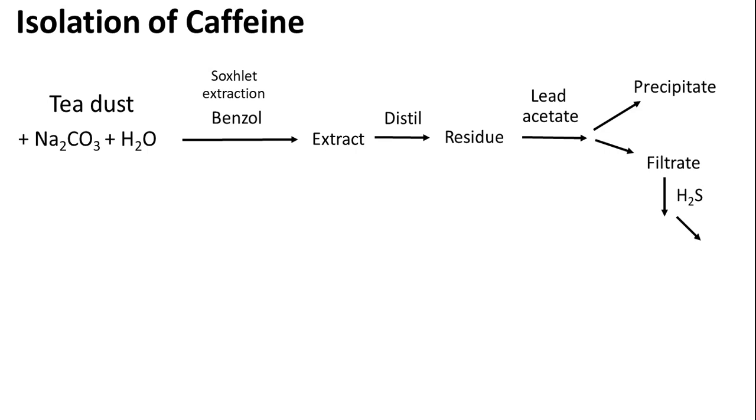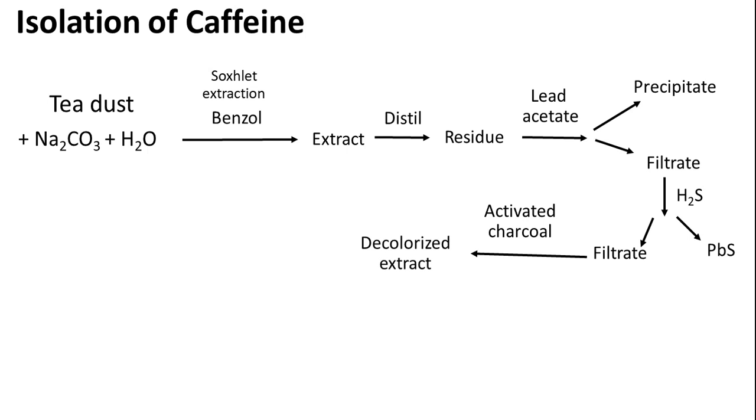Now the excess lead will be precipitated as lead sulfide, and we have a very clear filtrate. This filtrate is boiled with activated charcoal, which we call charcoal treatment. This will remove any coloring matter. Now we have the decolorized extract, which is evaporated slowly to obtain caffeine crystals.